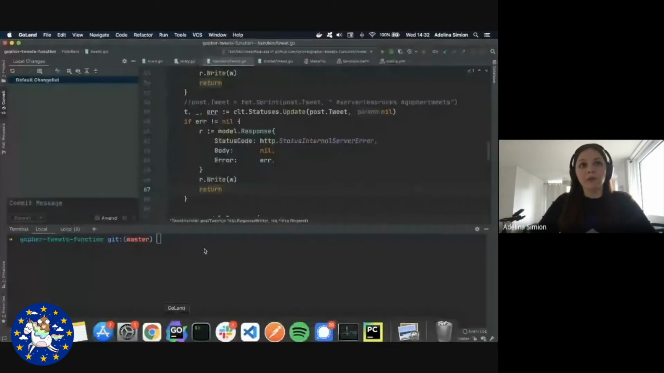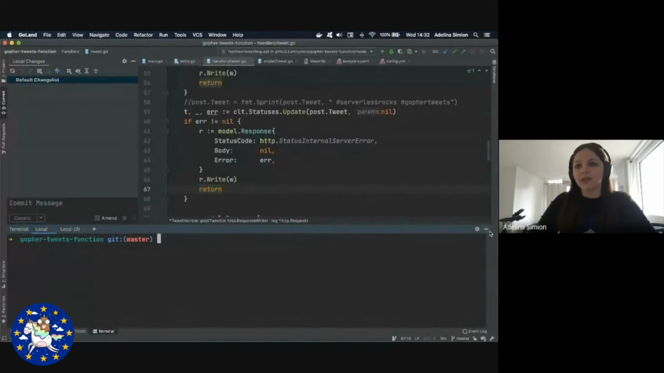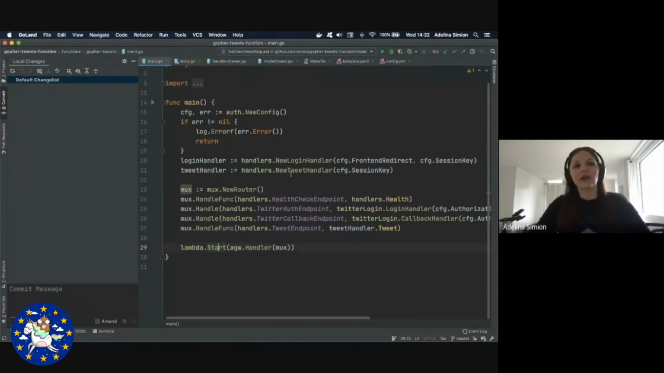Now, I'm going to open GoLand, and then we can have a look here. What we really want to showcase is the fact that serverless is not a framework that you need to write your code for. A serverless app is an app like any other. And as you can see in the main file, it's very simple.